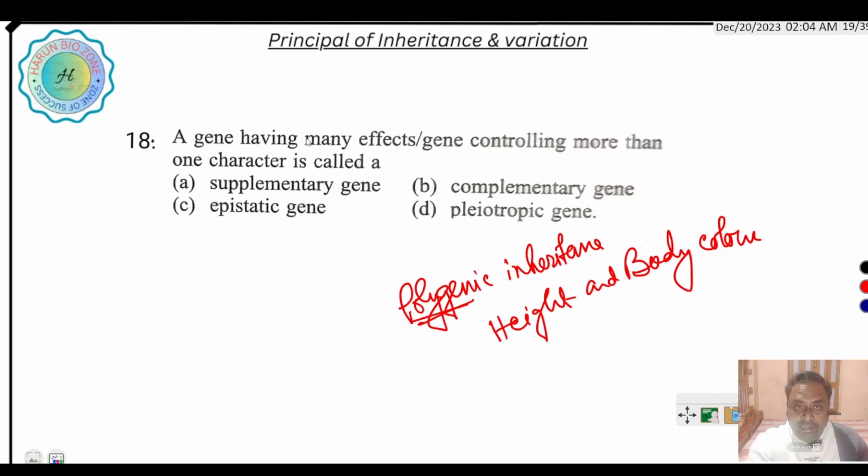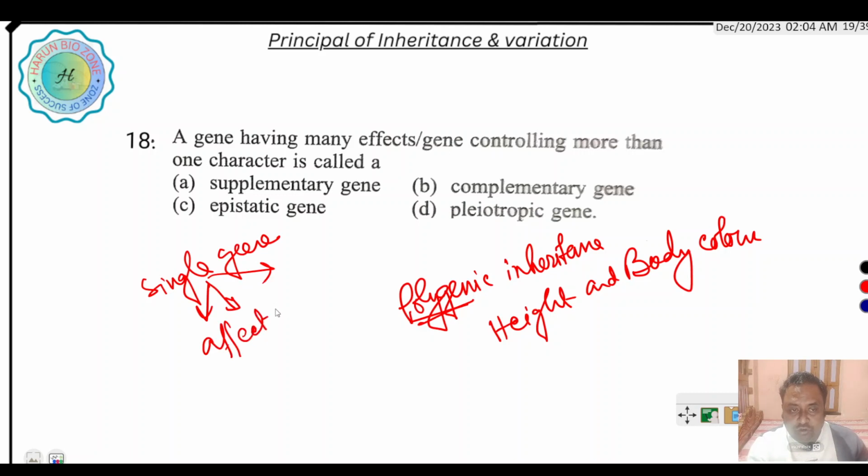But when a single gene shows many effects, that is called a pleiotropic gene.